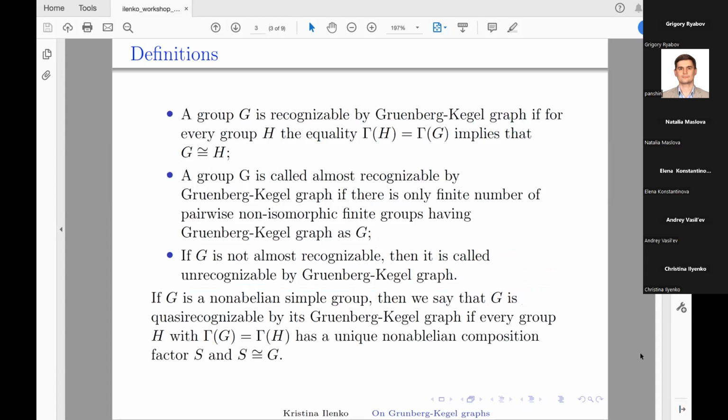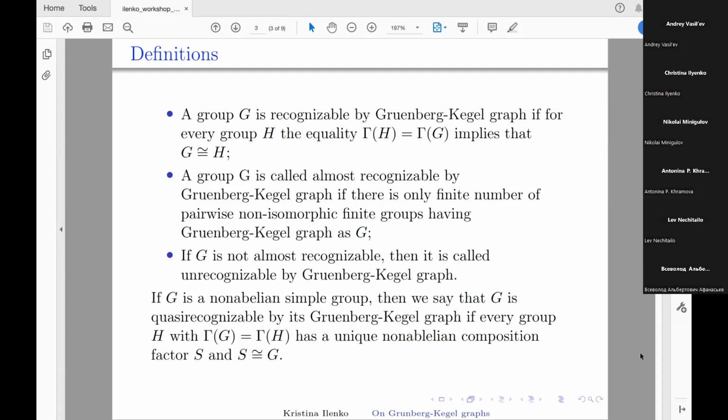A group G is recognizable by Gruenberg-Kegel graph if for every group H the coincidence of their Gruenberg-Kegel graphs entails that G and H are isomorphic. A group G is called almost recognizable by Gruenberg-Kegel graph if there is only a finite number of pairwise non-isomorphic finite groups with the Gruenberg-Kegel graph like the group G. If G is not almost recognizable, then it's called unrecognizable by Gruenberg-Kegel graph.